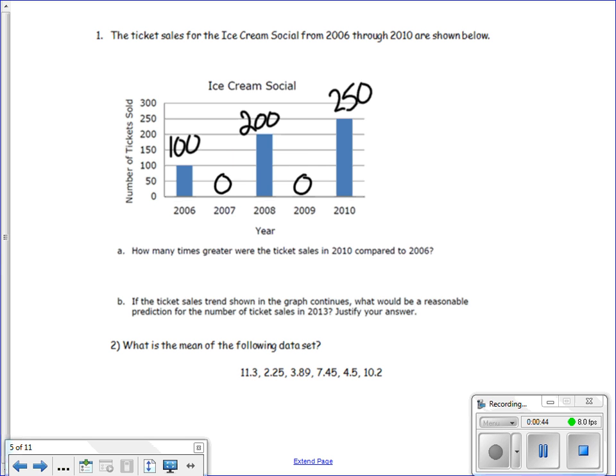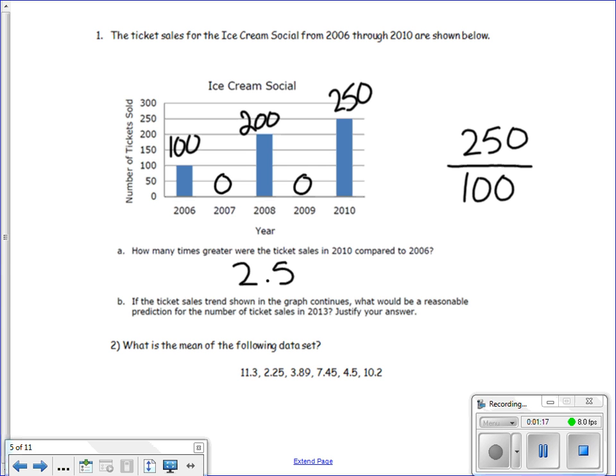A is asking, how many times greater were the ticket sales in 2010 compared to 2006? In order to figure out how many times greater, we need to divide the amount of tickets sold in 2010 by the amount of tickets sold in 2006. This is a power of 10 question. Remember, when we divide by a power of 10, we move the decimal to the left. We're dividing by 100, so we need to move the decimal 2 times to the left. So our answer is 2 5/10 or 2.5.